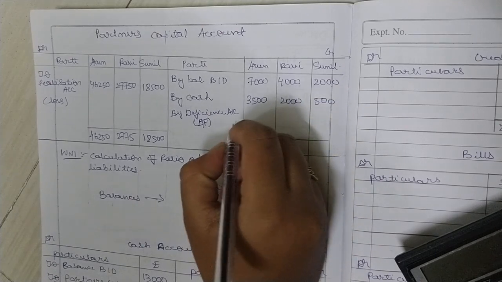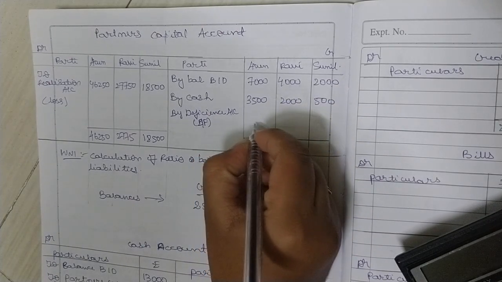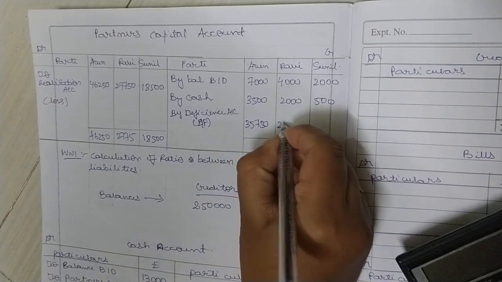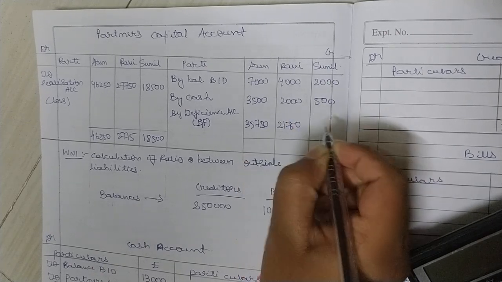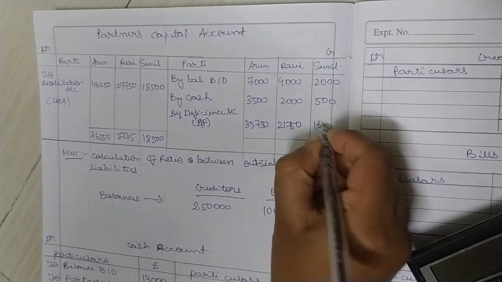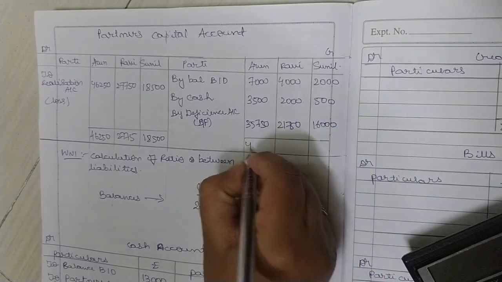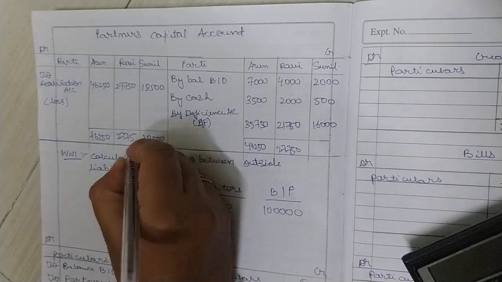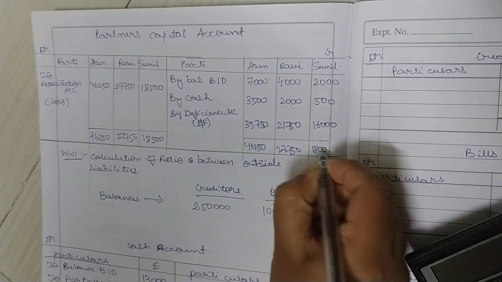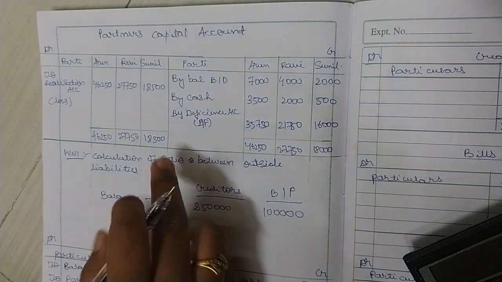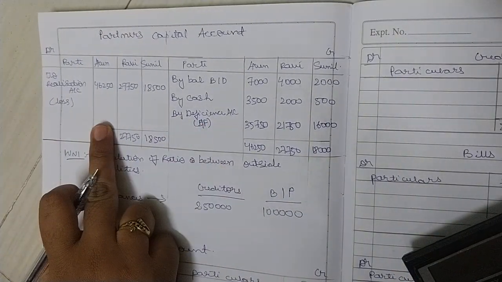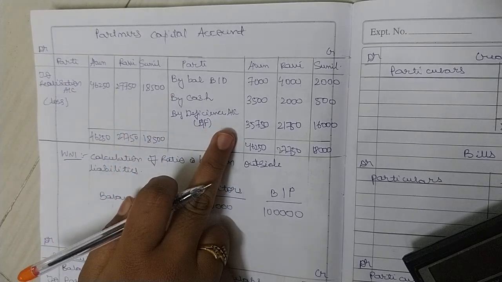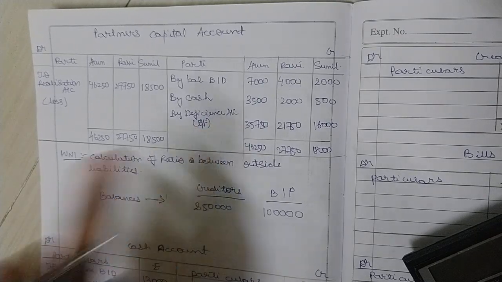So when you calculate, you will get the deficiency for Arun as 35,750, for Ravi as 21,750 and for Sunil as 16,000 rupees, and the totals will be the same, 46,250, 27,750 and 18,500. Yes, so this is the partners' capital account. Any difference, whether you get it on the credit side or debit side, you have to transfer it to the deficiency account. This is a new account prepared when all the partners are insolvent.